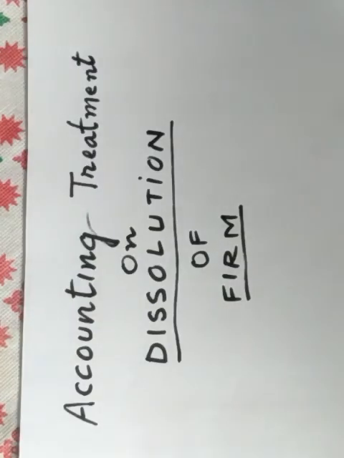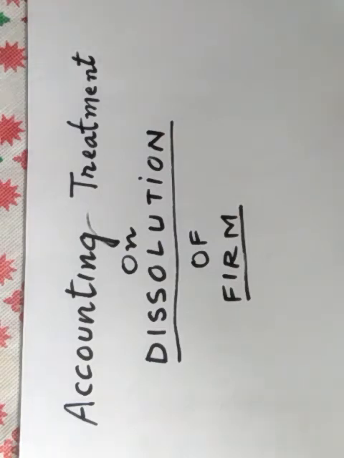So, dear students, we came to know today that on dissolution of a firm, books of the firm are to be closed, assets of the firm are realized, liabilities of the firm are paid off, and the balance, if any, is distributed among the partners. We also understand that for this purpose, different accounts are to be opened: realization account, partners loan account, partners capital account and cash account.